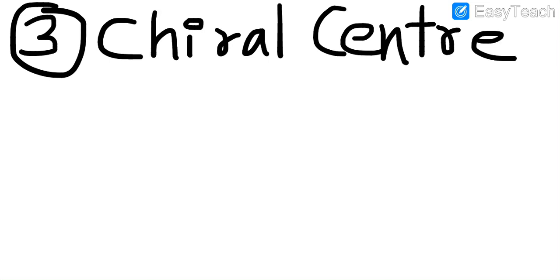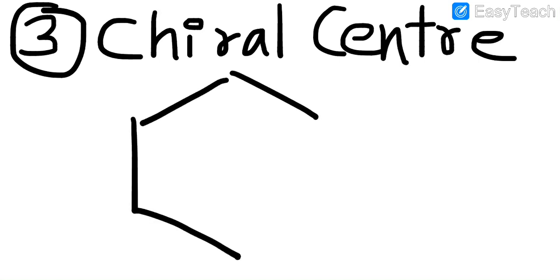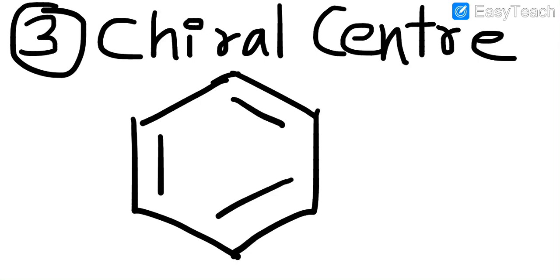Now let us move towards the third point, which is chiral center. What is a chiral center? Let me explain the chiral center in the benzene ring. In this, let's mark a stable terminal point, that means a fixed point where we will start. So if we take this point as a stable point.